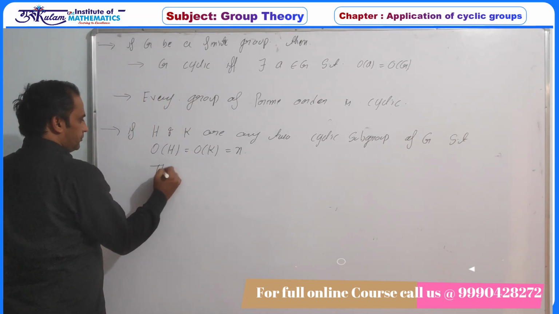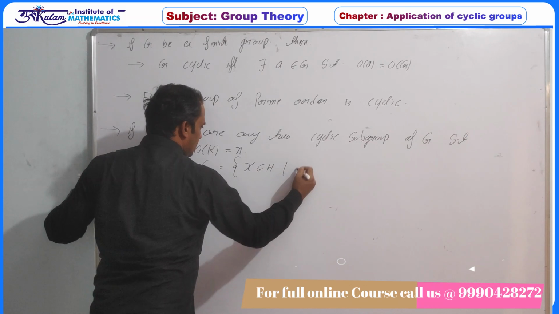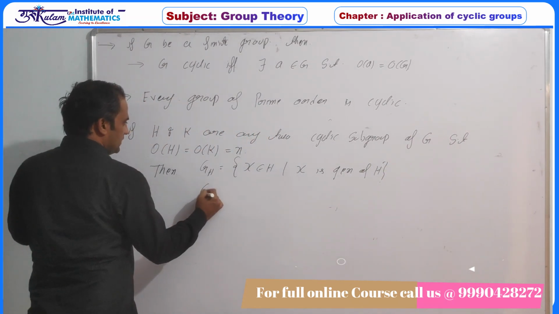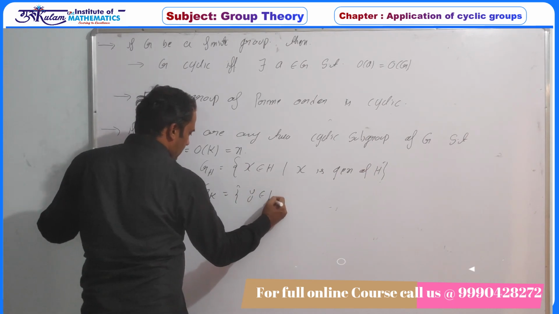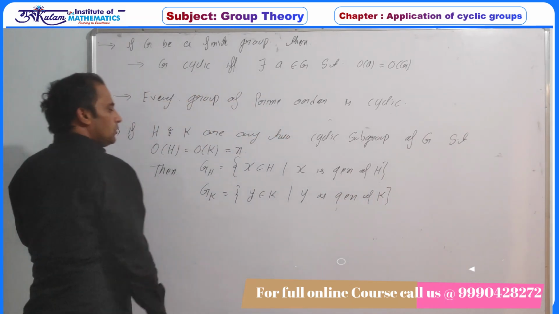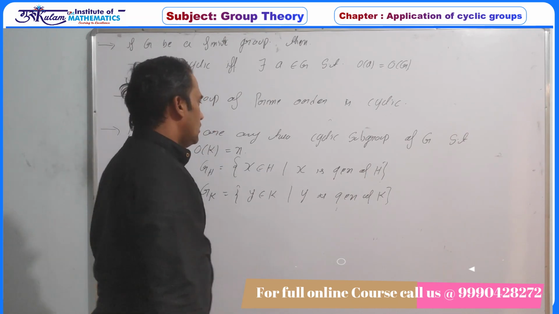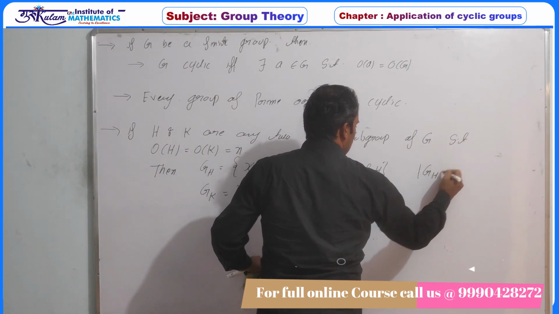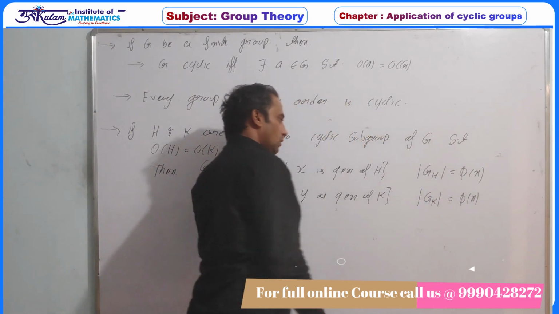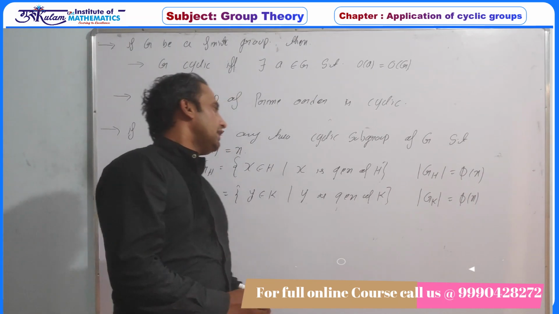Then let us define notation. G of H is the set of all x belongs to H such that x is a generator of H, and G of K is the set of all y belongs to K with y a generator of K. So GH is the set of all generators of H and GK is the set of all generators of K. Obviously, the cardinality of GH is phi n and the cardinality of GK is also phi n, because we have already proved that if G is a cyclic group of order n, then it must have exactly phi n generators, where phi n is the Euler phi function.